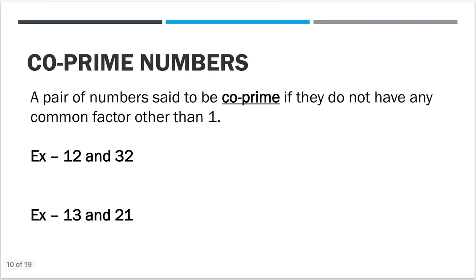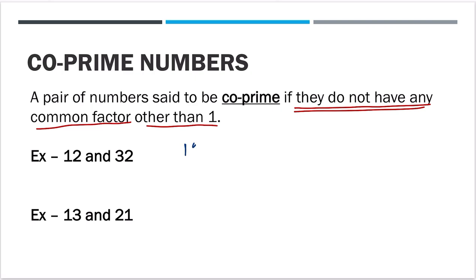Now, what is a co-prime? Co-prime number, in the exam they can give you that X and Y are co-prime numbers. So exactly you have to know what a co-prime is. See, if a pair of numbers are given to you and they do not have any other common factor other than 1, then we'll say those are co-prime.